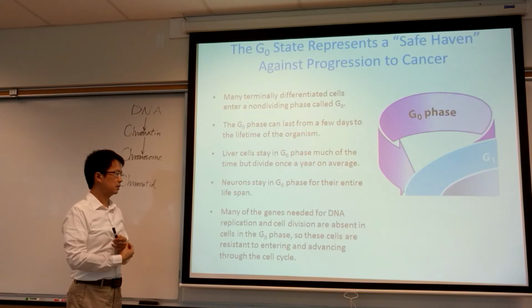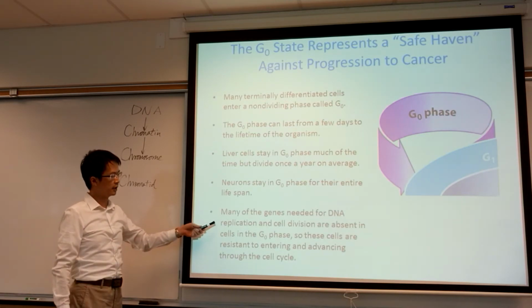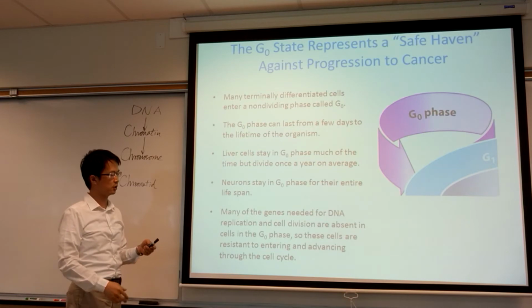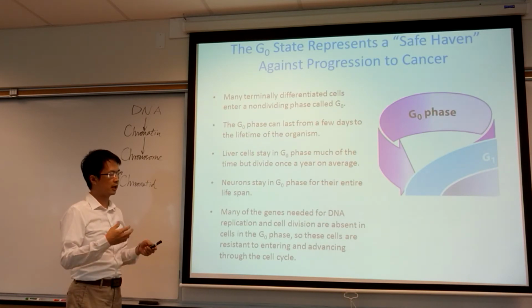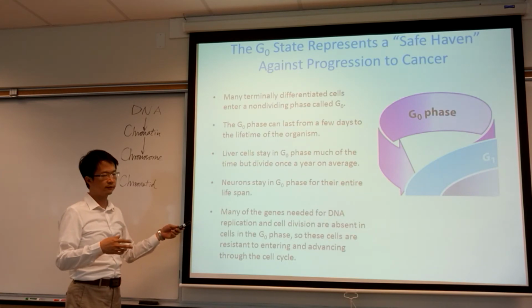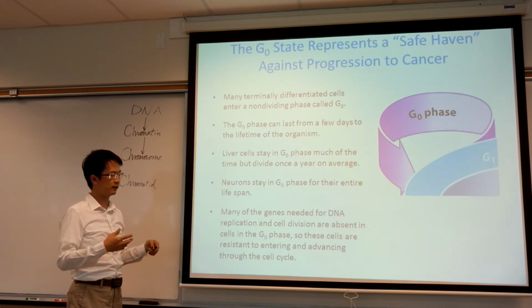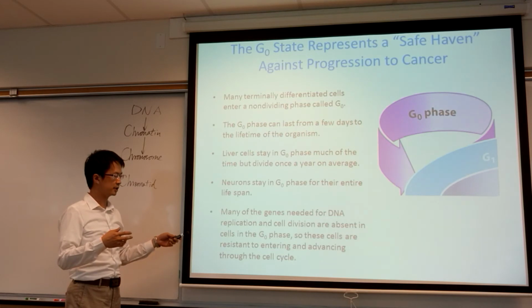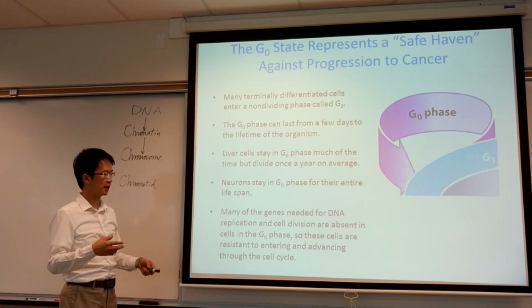So the genes for DNA replication and cell division are not activated during the G0 phase. If these genes, the cell division and cell replication genes, are activated, then they will prevent the cell from going into the cell cycle.